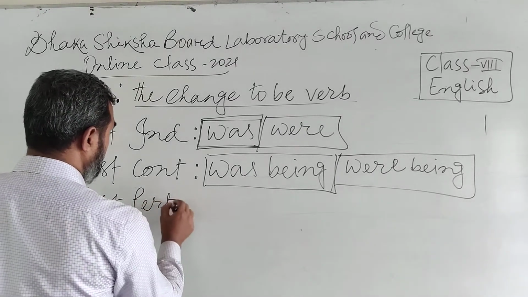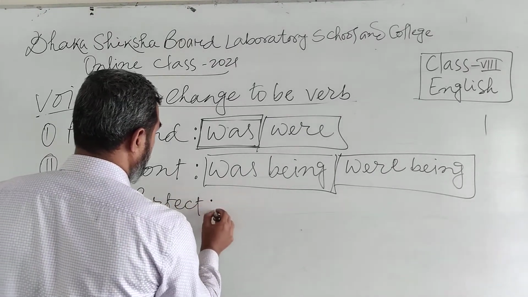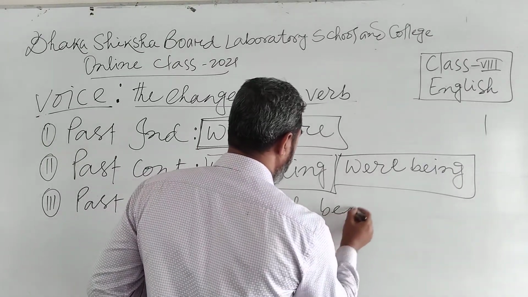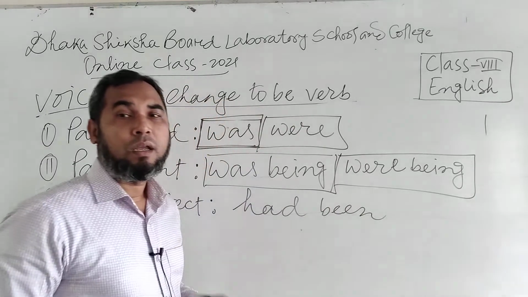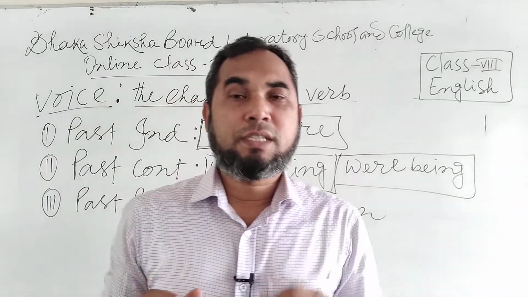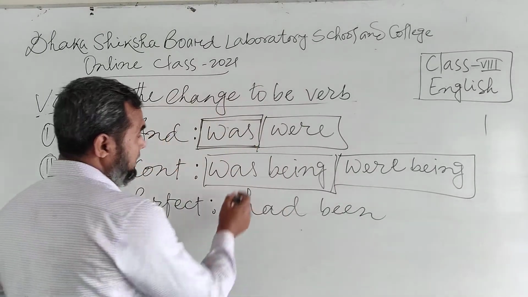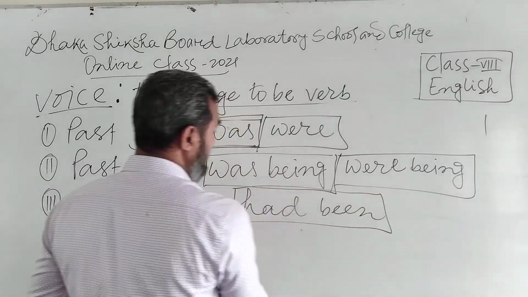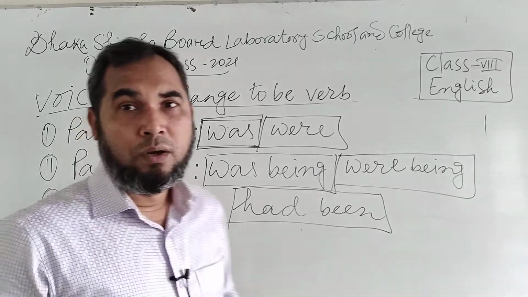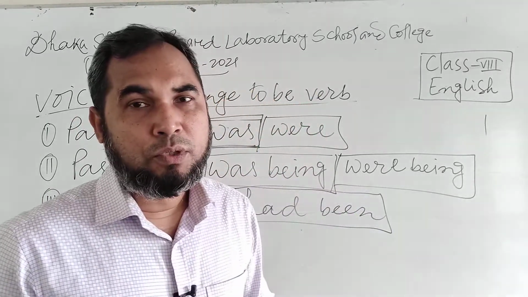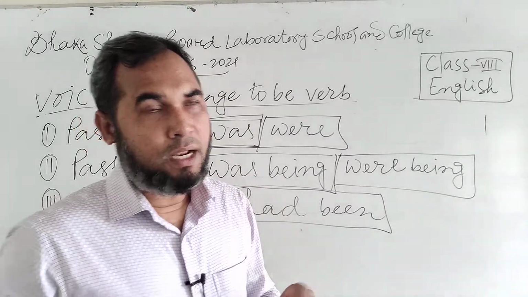perfect. Only we have to use here had been. Only had been. There is no difference with various persons here. For any person, for any subject, we have to use had been here. Okay? For any subject, for any person, we have to use had been here.